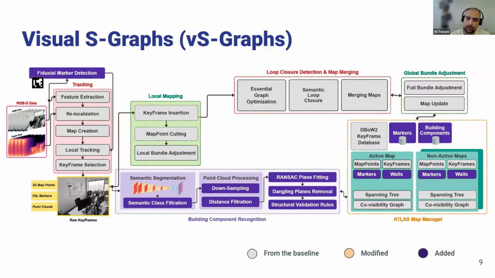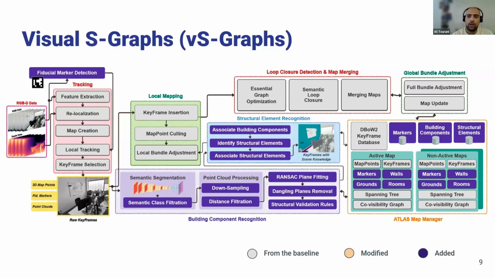So we added another thread which works completely separately from this building component recognition, and that is called structural element recognition, which always looks for this set of walls and layouts of the walls and ground surfaces to detect the higher level semantic entities, including the rooms and floors here. And these are the parts that have been modified in order to better match with the pipeline of vS-Graphs in the back.